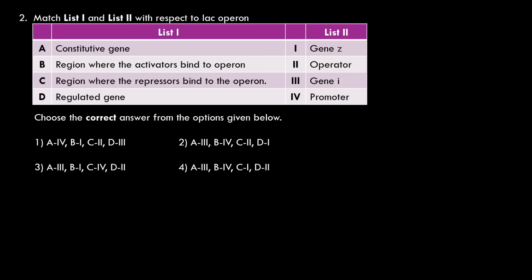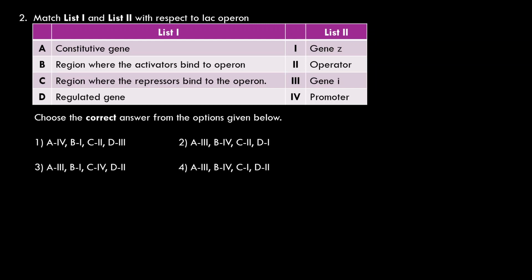Coming to the next question. The matching type. Constitutive gene. What do you mean by a gene that is always expressed, and respective messenger RNA and proteins are formed? These are referred to as constitutive genes. In this, gene I is the constitutive one. So it is not a regulated gene. It is a regulator gene, but not a regulated gene. It is a constitutive gene.